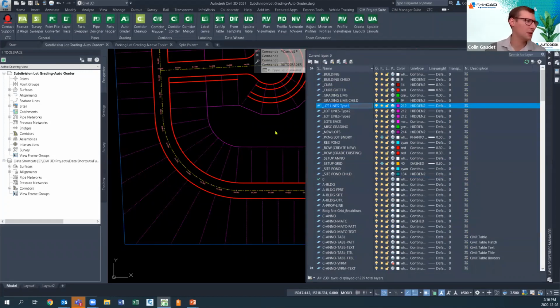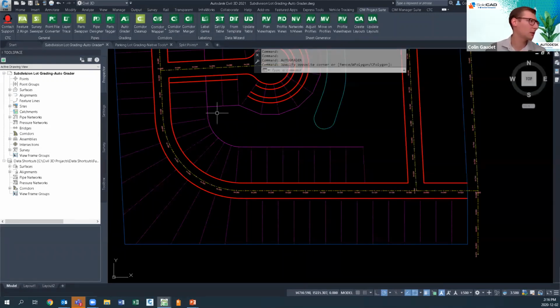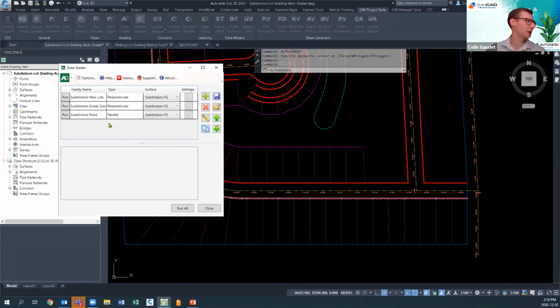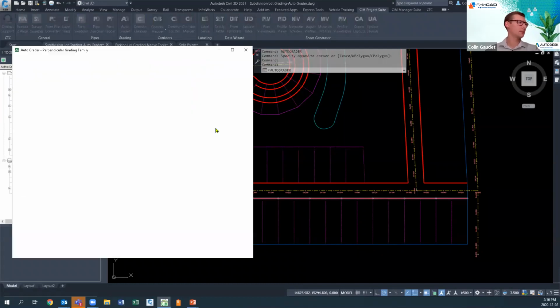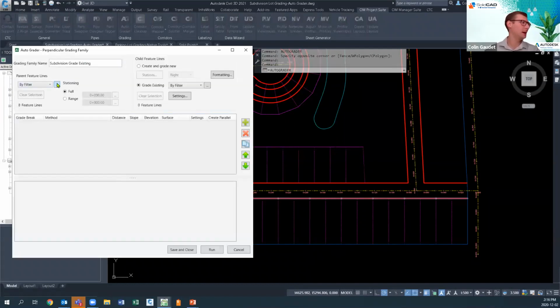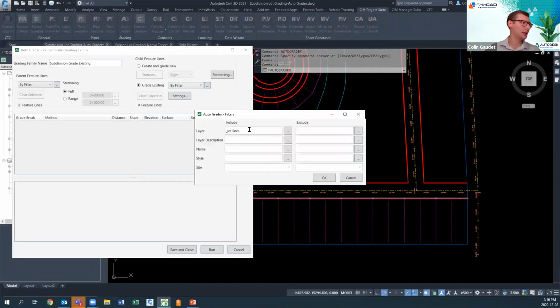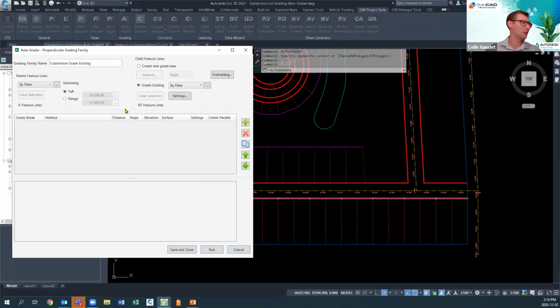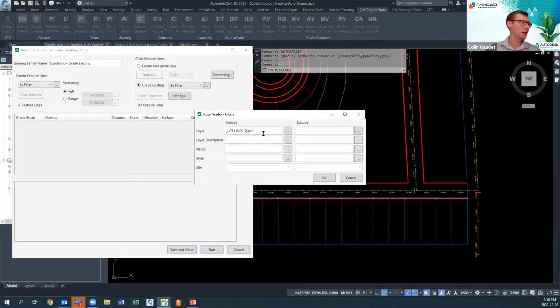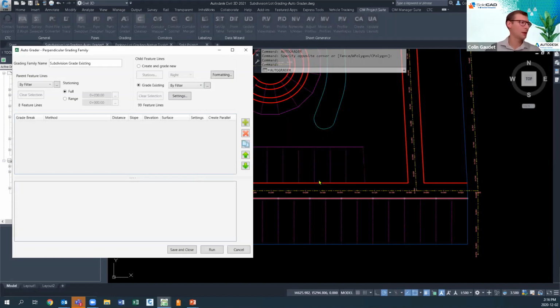Let's just Control C. I'll grab that layer. Back into AutoGrader, and we'll try this one more time. Edit. So we want to edit that grading family, and I want to find all of those child feature lines. Perfect. So I put that in there. I found that layer, and now it's finding 99 feature lines here.